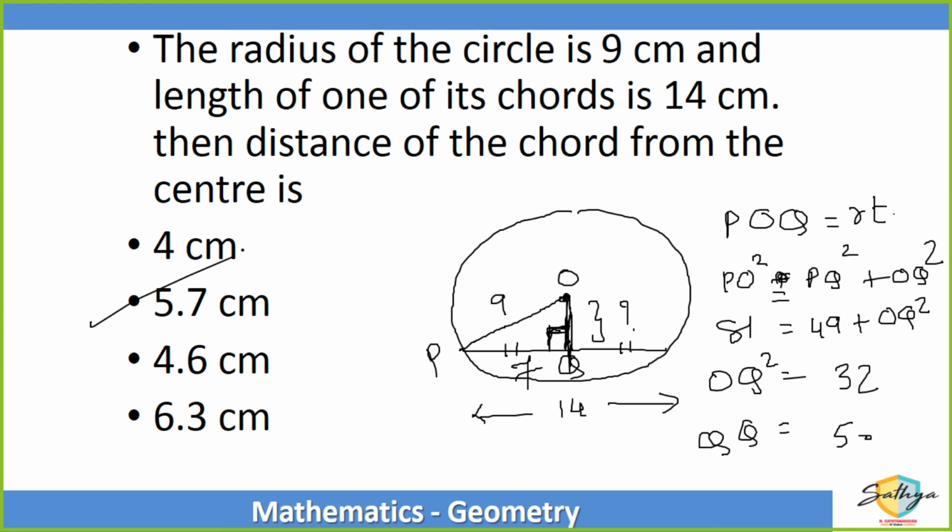Shubhankar, not 2 root 5. Square root of 32. 4 root 2 actually.